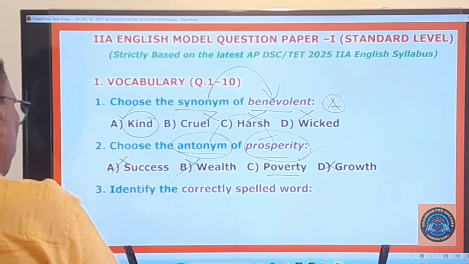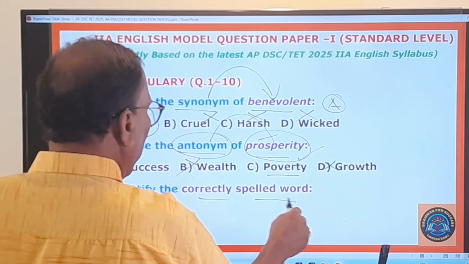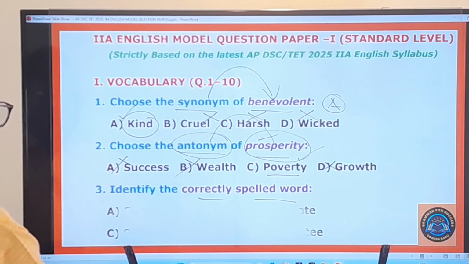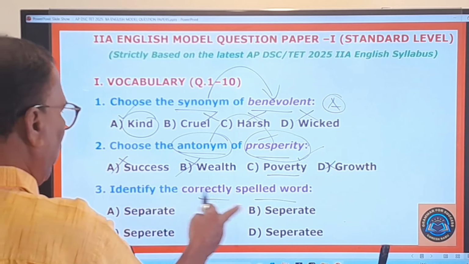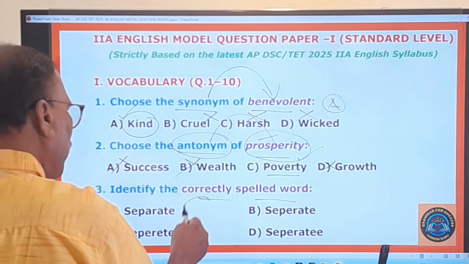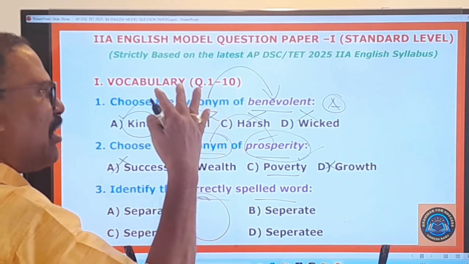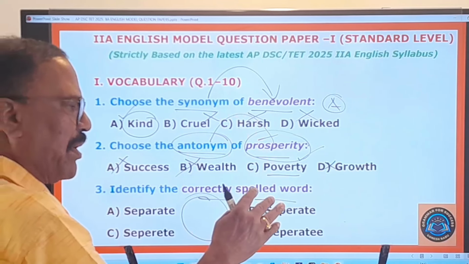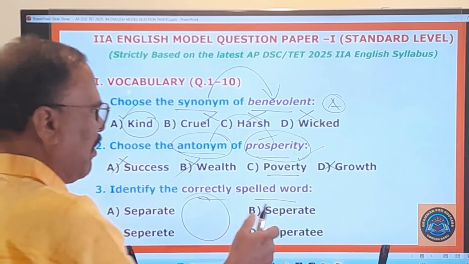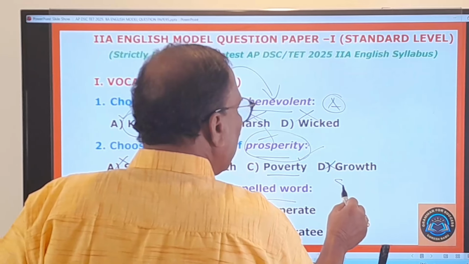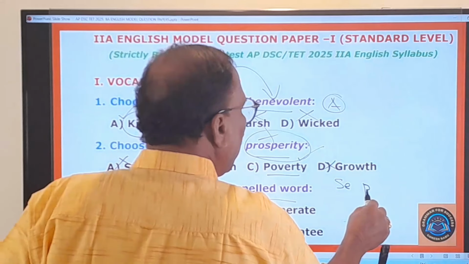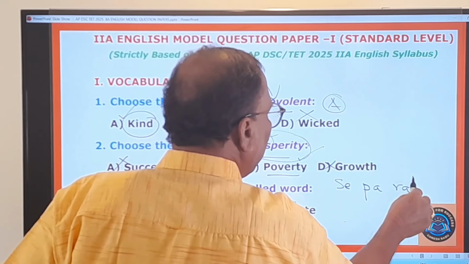Here is the third question. Identify the correctly spelled word. What is the word given here? Separate. Before you give the correct spelling of this word, first of all, you have to write the word on a piece of paper, cutting the word into syllables. For example, sep, sep is always sep. A, rate, rate.